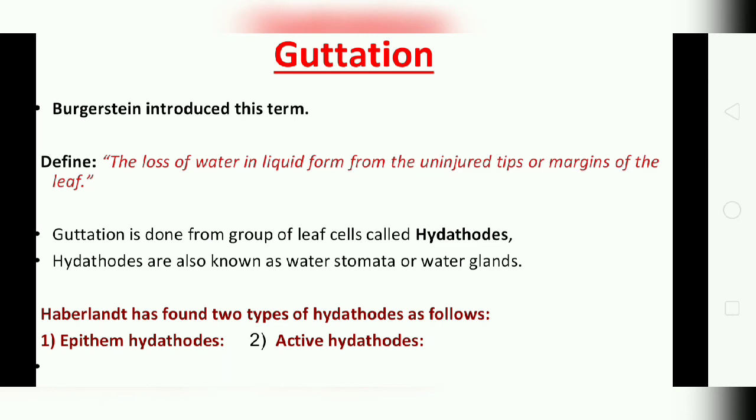Hence water droplets are observed at the tips or margin of the leaves from the pores of hydathodes.